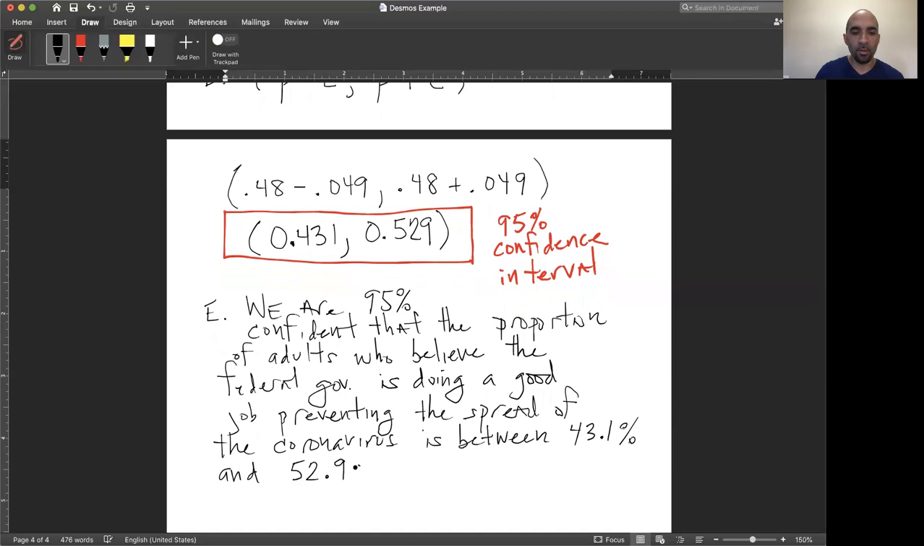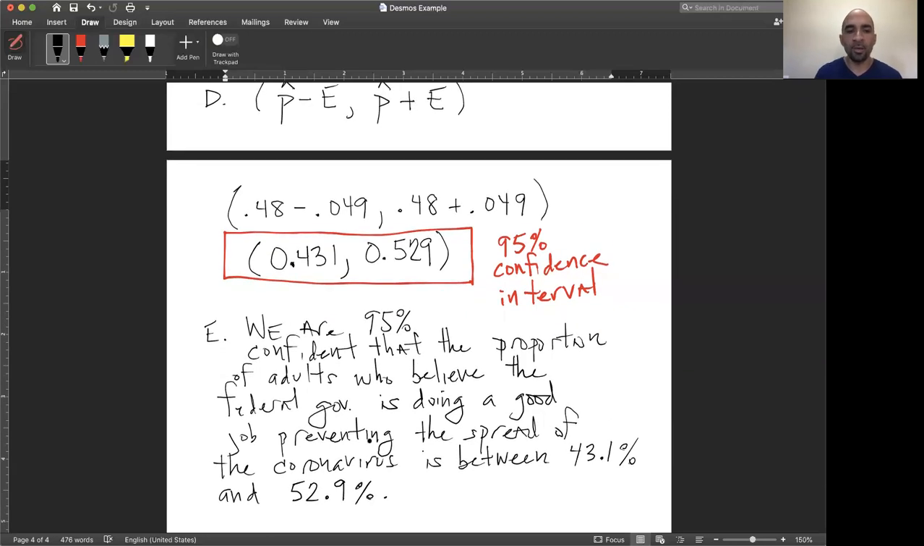So we can certainly see that given our interval estimate, it wouldn't be reasonable that 60%, or a proportion of 0.6, of U.S. adults believe the federal government is doing a good job, because 60%, or the proportion 0.6, is outside this interval. This interval certainly contains the proportion 0.5, or 50%. So it's reasonable for us to think that half of all U.S. adults believe the federal government is doing a good job preventing the spread of the virus.